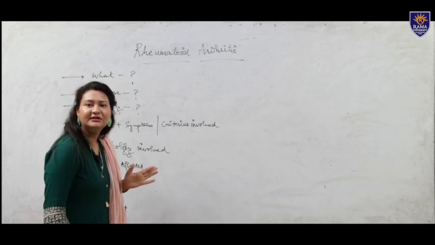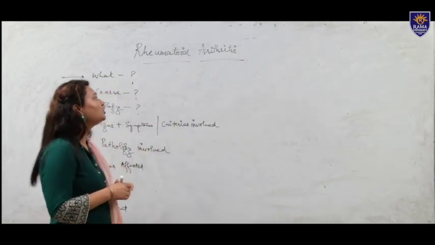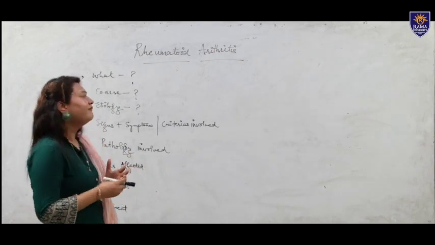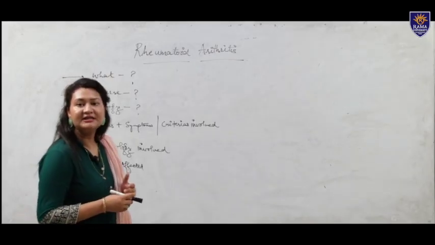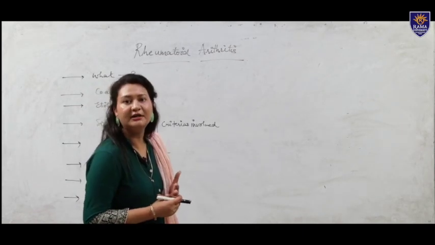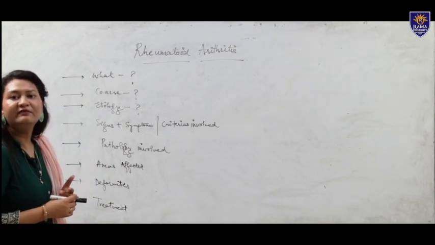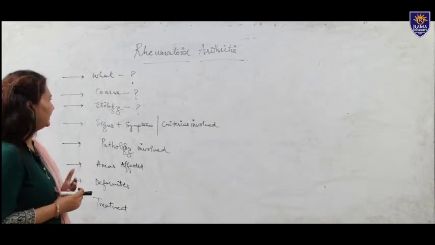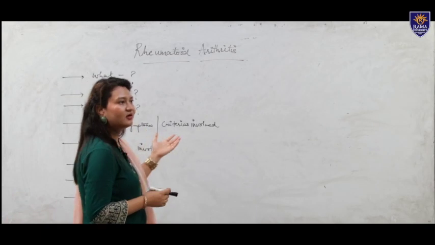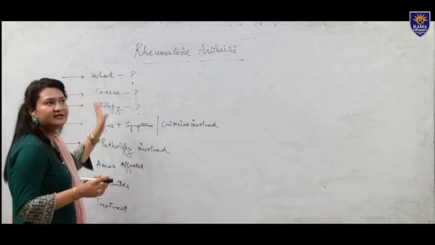It is an autoimmune disorder of the body, characterized mainly by symmetrical involvement of multiple joints suffering from synovial inflammation or thickening. So this was all about what is rheumatoid arthritis.